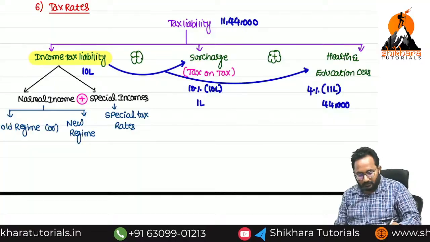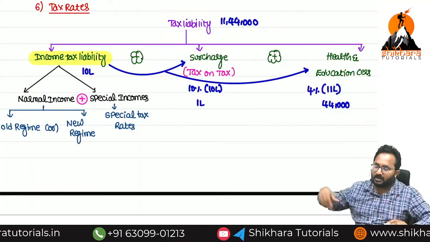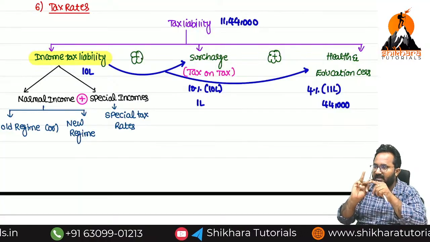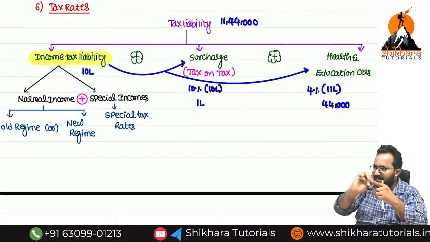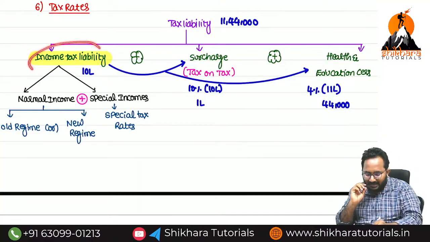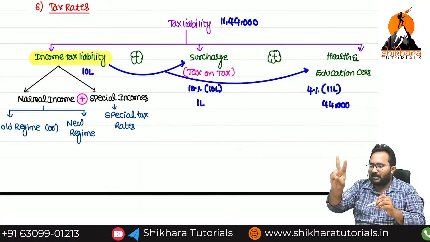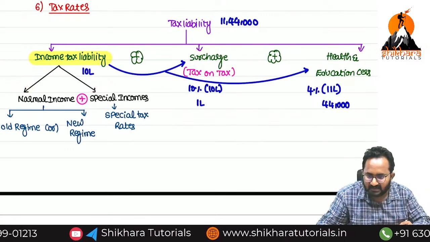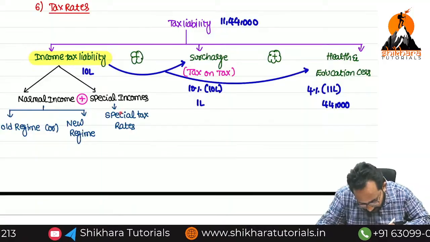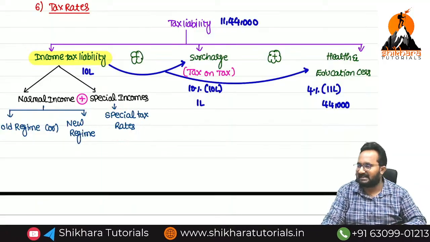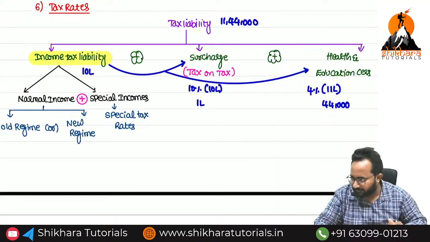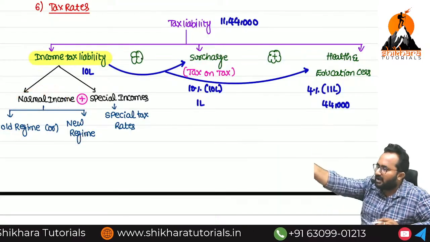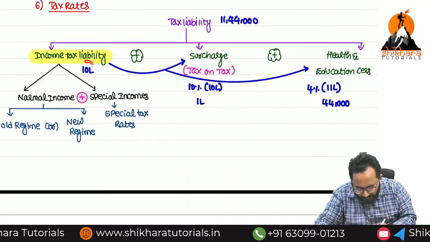So tax liability means how many components do we have to aggregate, ma? First one, income tax liability. Second one, surcharge. Next one, health and education cess. While calculating income tax liability, you have to classify the incomes into two types. One is normal income, another is special income. For special incomes, what tax rates do we apply? Special tax rates, which are slightly higher. But for normal incomes you can follow either the old regime or the new regime.